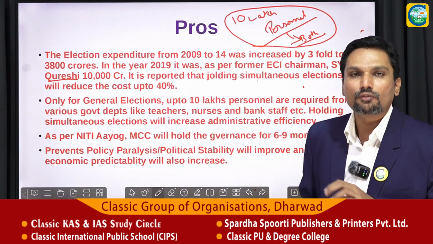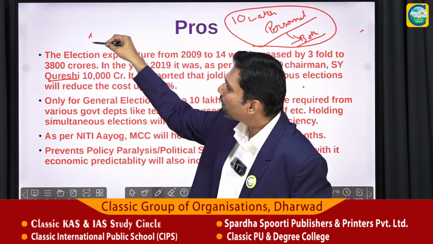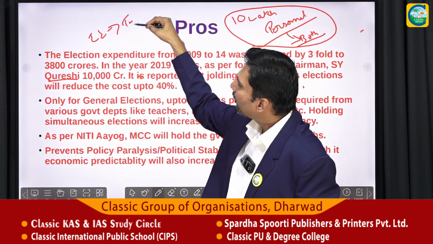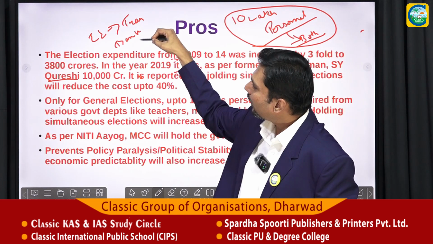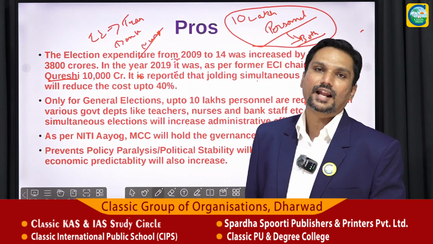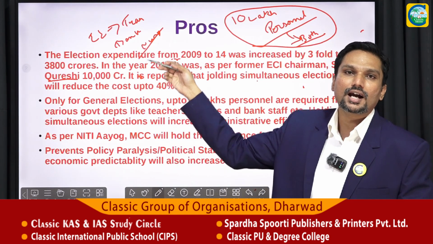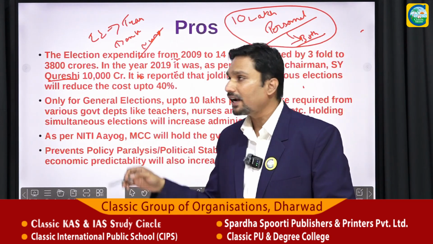So they are sourced from various departments, and those departments are nothing but the education department, where we source teachers. Then there are banking officials. Then there are nurses, and these people who work on the front lines, right? So during the elections, they are deputed under the Election Commission of India to undertake polls, right?